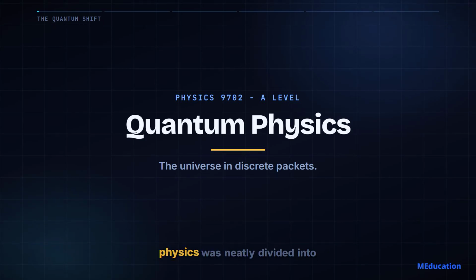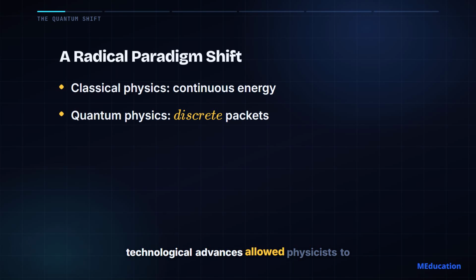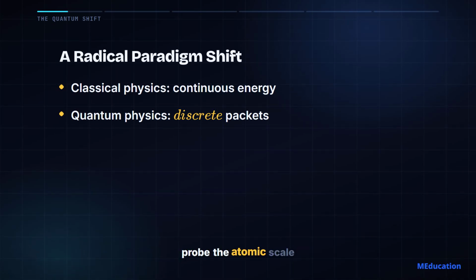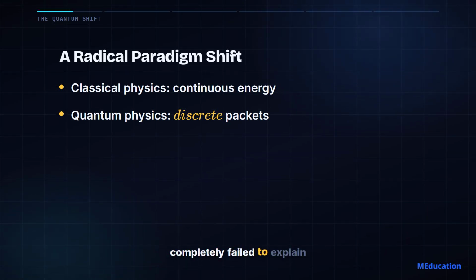For centuries, physics was neatly divided into two distinct, comfortable domains. The mechanics of solid particles were governed by Newton, and the behavior of continuous waves was governed by Maxwell. Classical physics assumed that energy could take any continuous value. But at the turn of the 20th century, technological advances allowed physicists to probe the atomic scale, revealing phenomena that classical theory completely failed to explain.